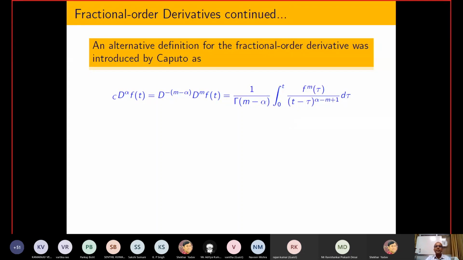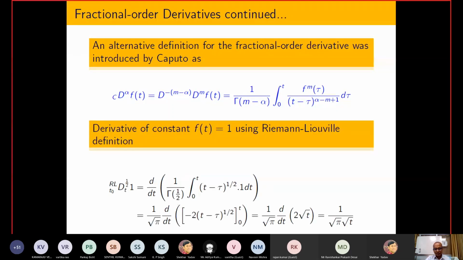So due to that reason, this Caputo derivative is more restrictive than the Riemann-Liouville derivative. And most of the time, whenever I am writing a paper, I use the Riemann-Liouville derivative because that requires a less strict condition.